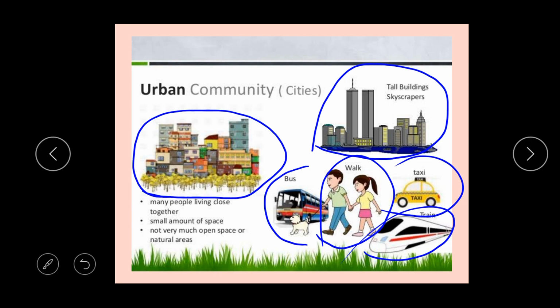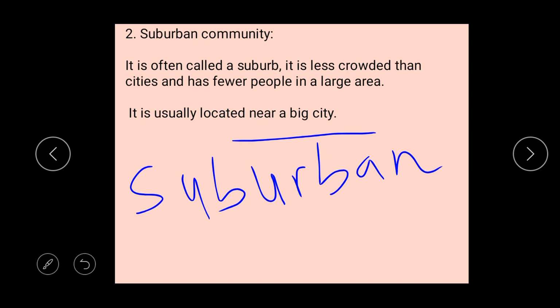But in a suburban community, the people are fewer and the space is large. You have plenty of space, enough space. And I said that suburban is located near a big city.